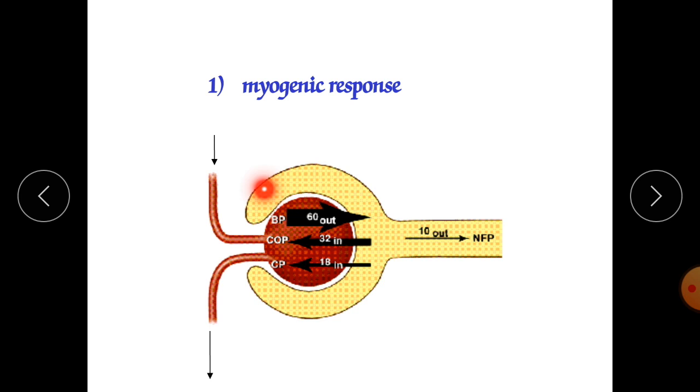So at the glomerulus, constriction of the smooth muscles occurs, and also at our afferent arteriole it will cause constriction, due to which less blood enters the glomerulus, and the ultimate effect is that the glomerular filtration rate is affected. It will decrease. Simply, it will decrease the glomerular filtration rate. This is called the myogenic response.